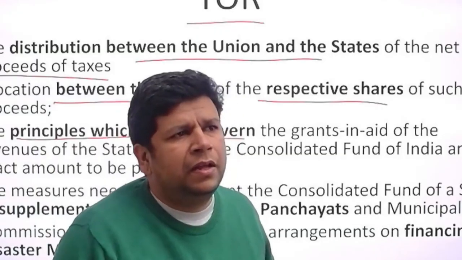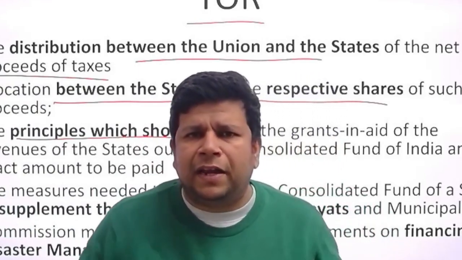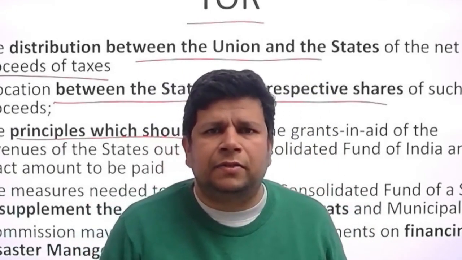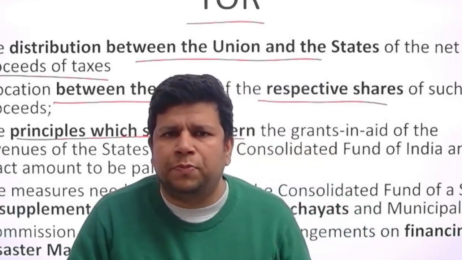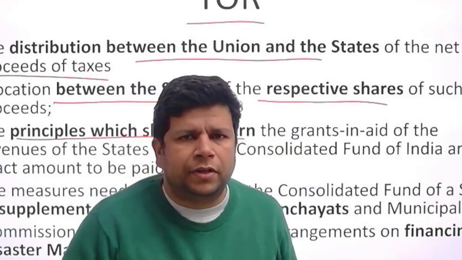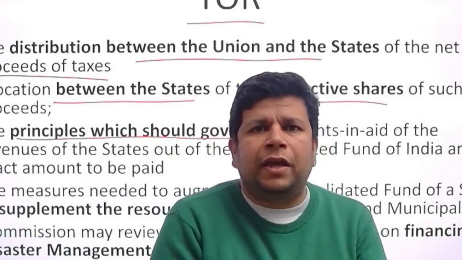For example, if let us say only population is the criteria, UP and Bihar will get everything and nobody else probably will get much money, right? Because they have a large population. So UP, Bihar, Bengal, these will corner all the resources. So population alone cannot be the criteria. Similarly, area alone cannot be the criteria.